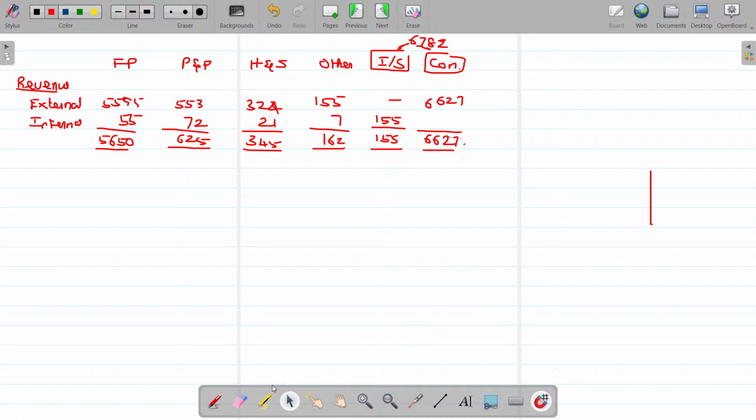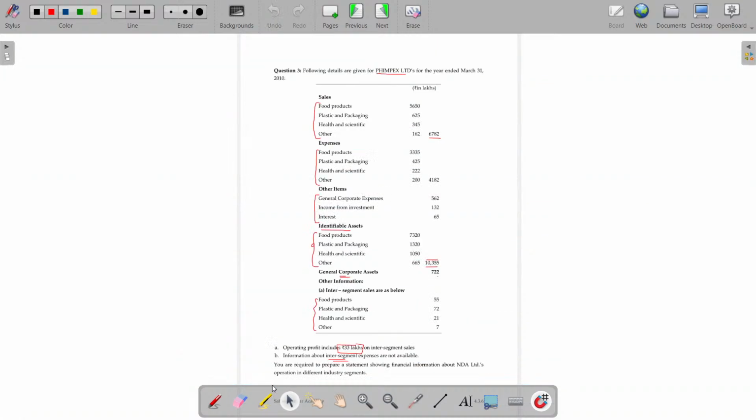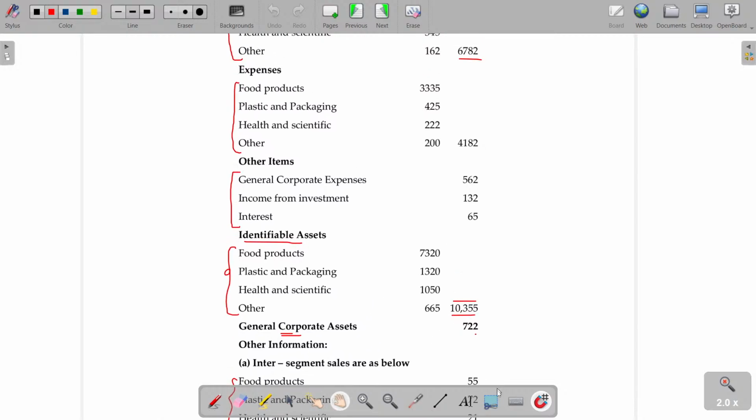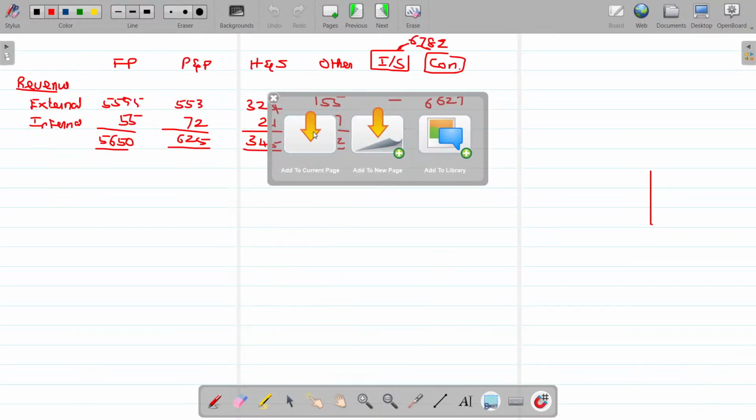Now what I have to do? I have to subtract the expenses for every segment. So this is the segment expenses.